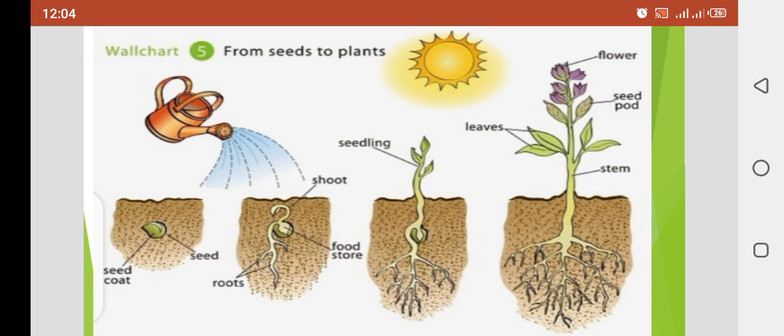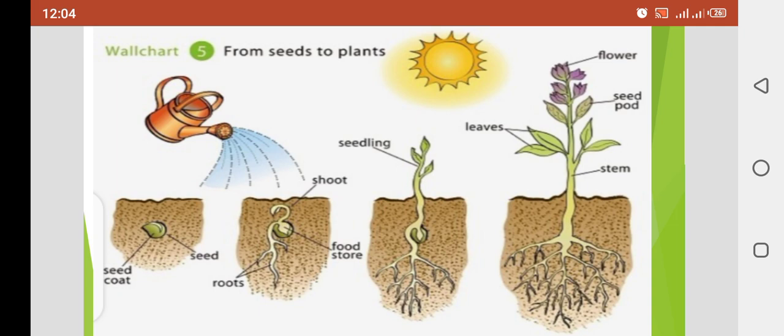What does autotrophic mean? Autotrophic means the plants can prepare their own food by themselves. Clear? By the process of photosynthesis. These are called autotrophic, which can prepare their own food, and human beings are heterotrophic, which cannot prepare their own food. Clear, guys?